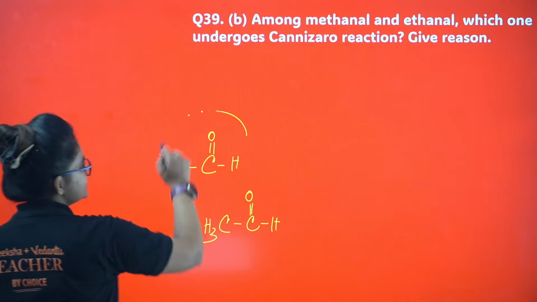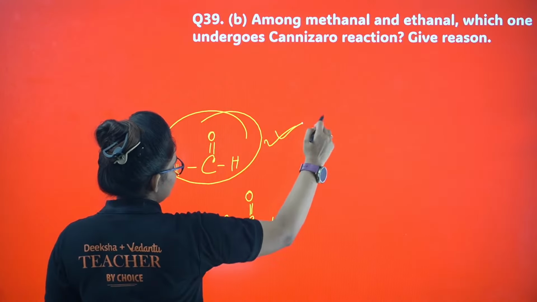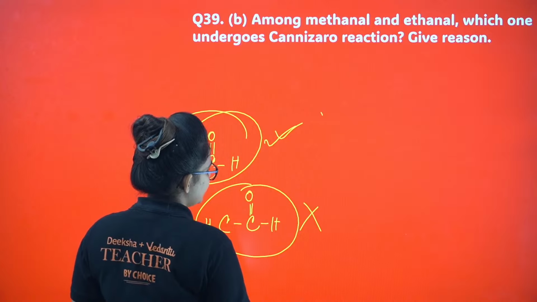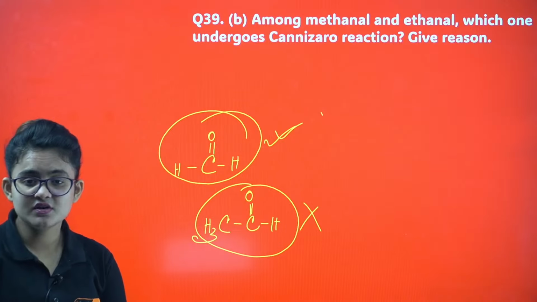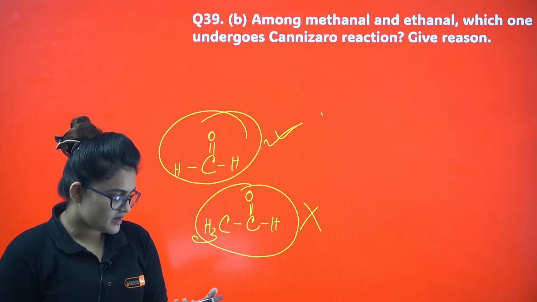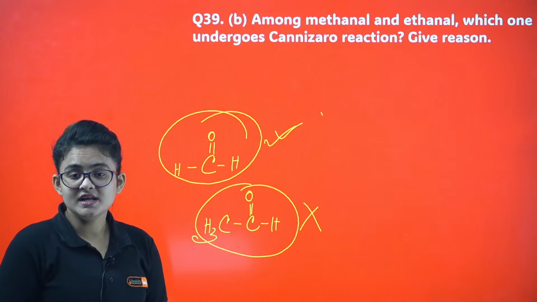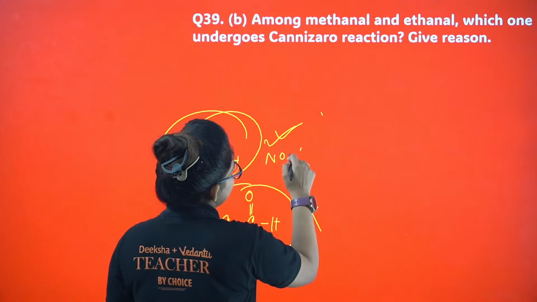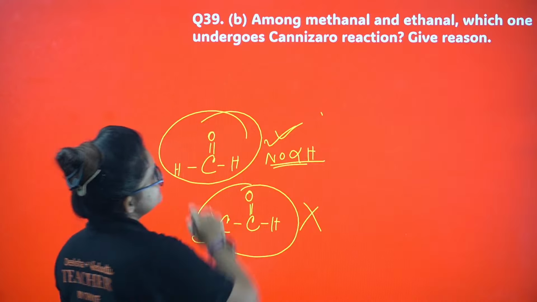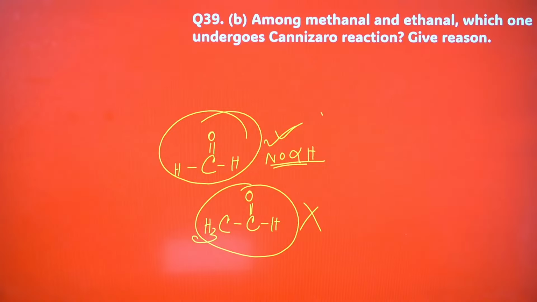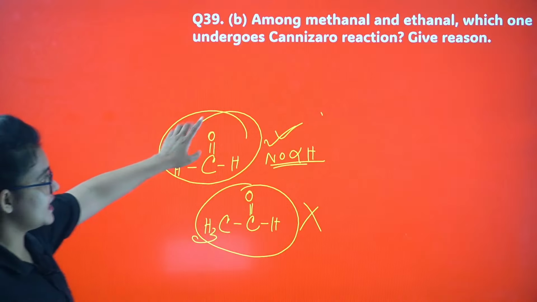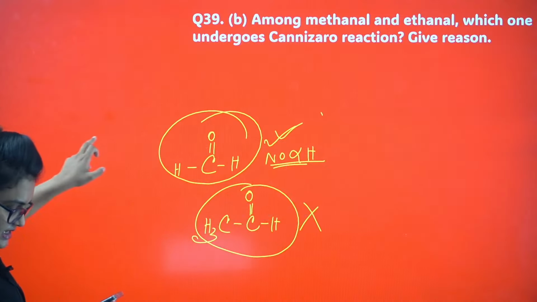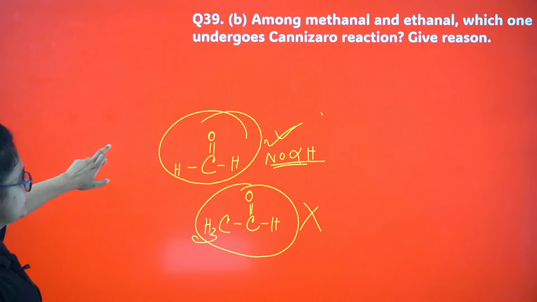So definitely this will undergo Cannizzaro reaction, right? This will not undergo Cannizzaro reaction. For Cannizzaro reaction, the most important condition is not to have the alpha hydrogen. So here I am having no alpha hydrogen, so this will undergo Cannizzaro reaction. I guess it's clear. Okay, let's proceed.